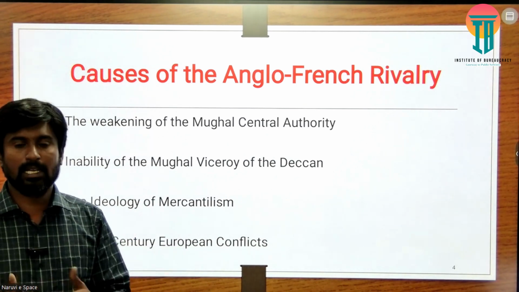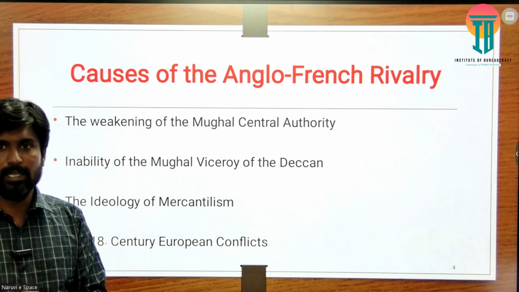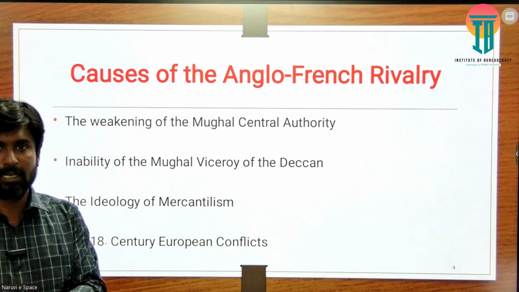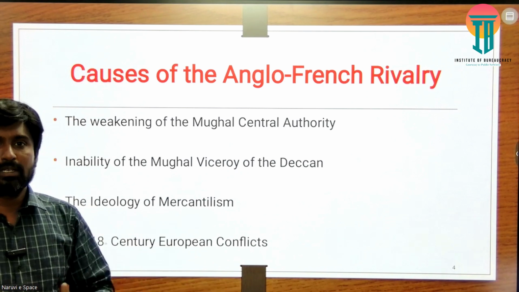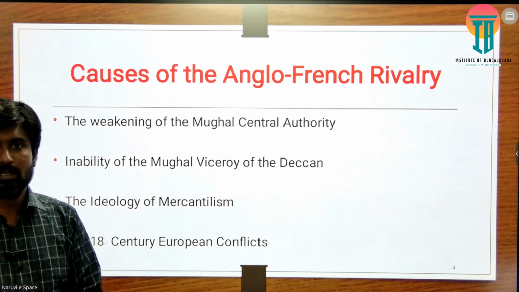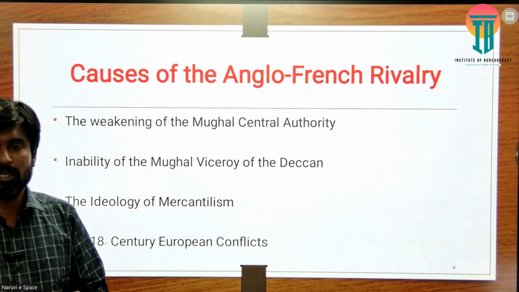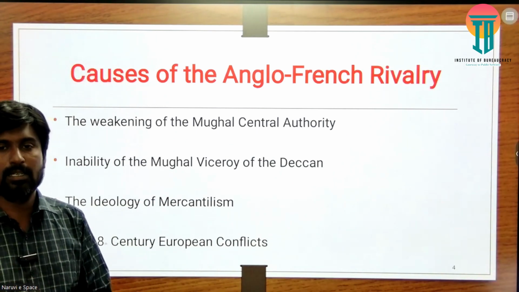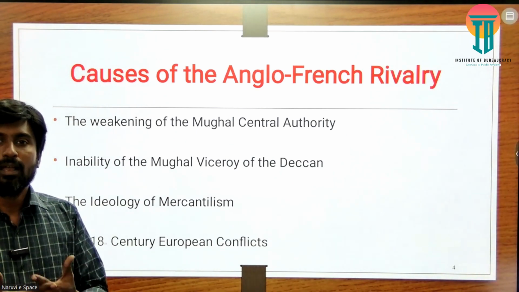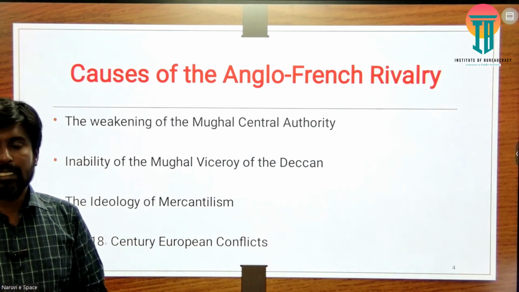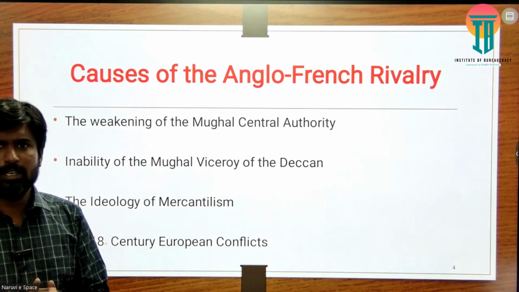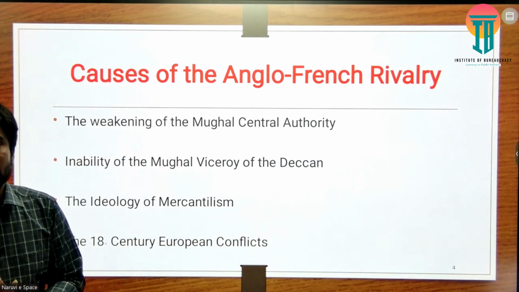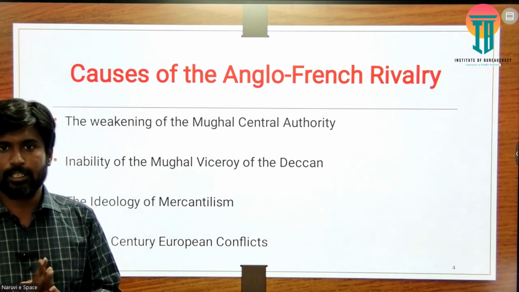The tussle started automatically, not only from the regions of India but on the European side and in other regions. The colonial problems which they contested in other parts of the world also created an issue on the Indian side, particularly wherever the British and French East India Companies were predominant.